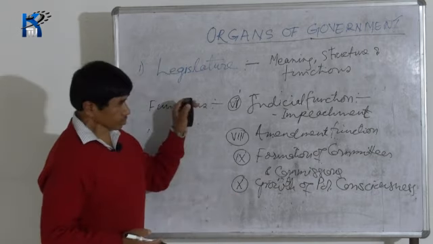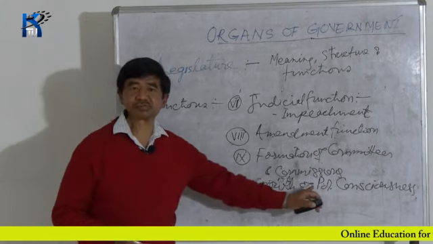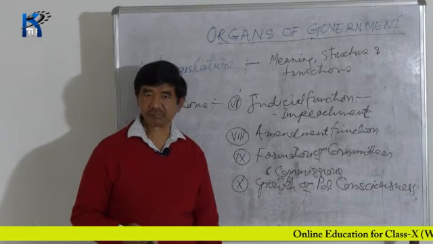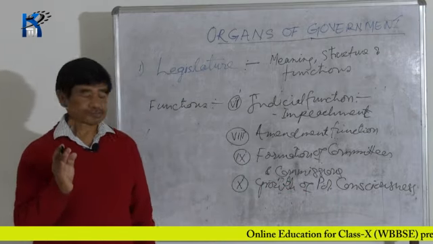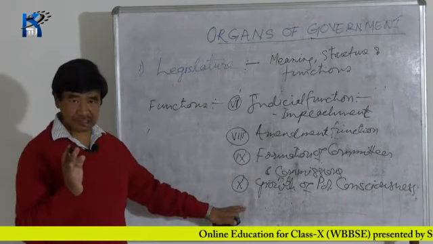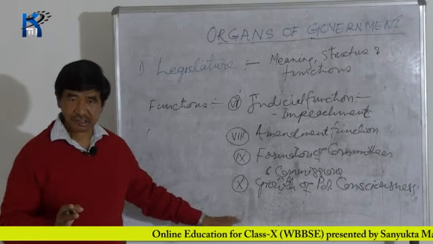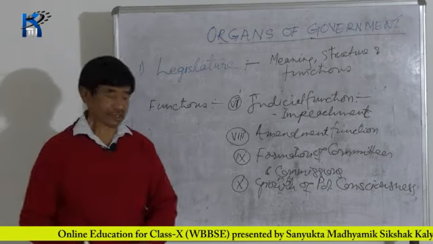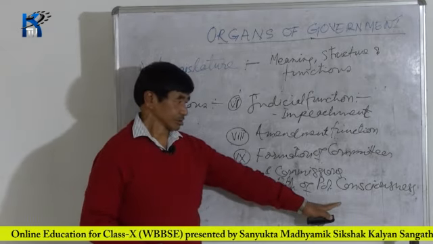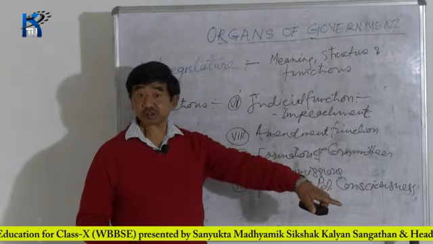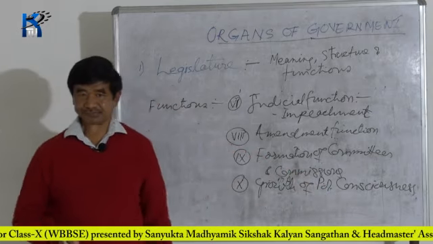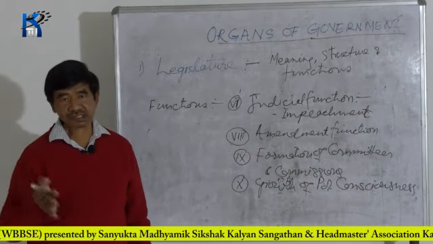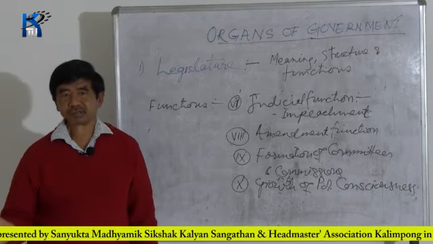Now, how does the Parliament, the legislature, help in the growth of political consciousness? When the Parliament is in session and there is discussion within the Parliament, information is given to the people through media, press, TV, a number of methods.